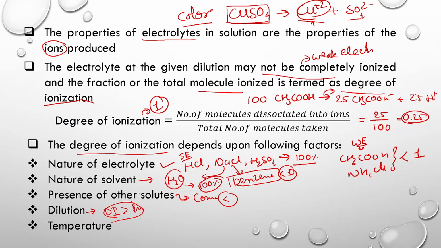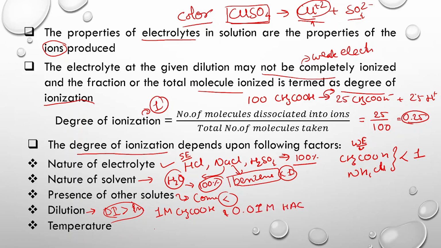Suppose I take a 1 molar solution of acetic acid and a 0.01 molar solution of acetic acid.